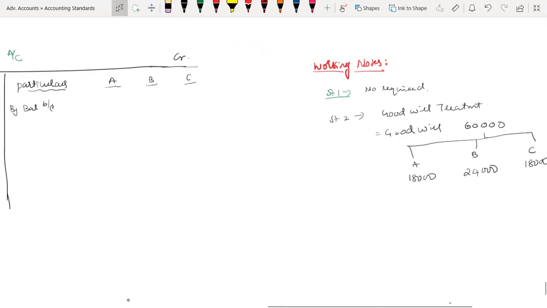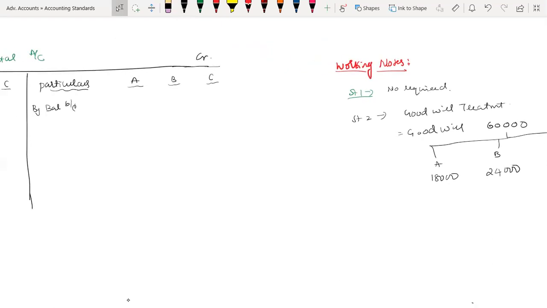So that's all. Come and update. First, the opening balance is not updated. Opening balance updated as per balance sheet: 48,000, 64,000 and 48,000. So by goodwill.